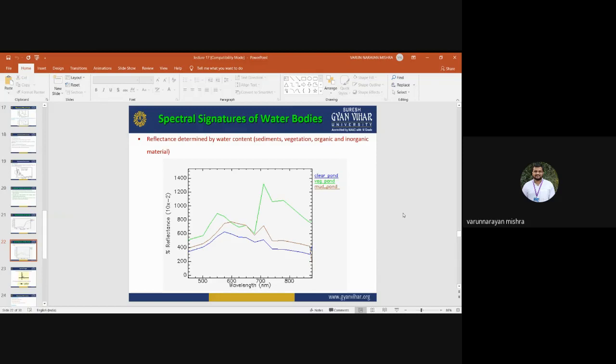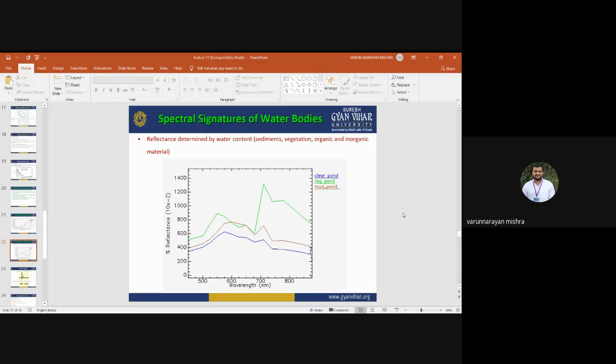If water is having some turbidity, if water is having some contamination, then it will reflect something. So in case of water, water always appears black in your satellite images because water absorbs total radiation incident on that water surface, water body.